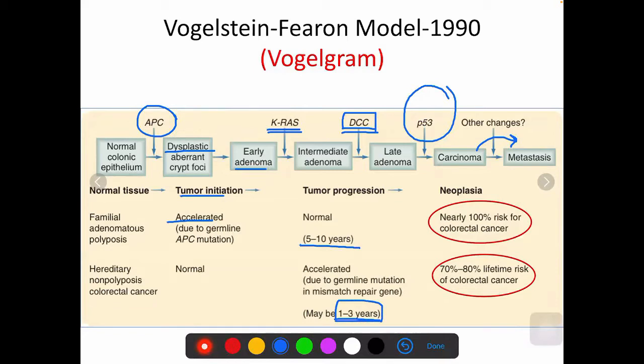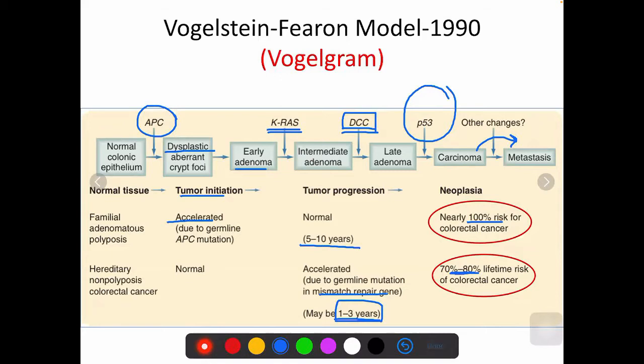We will come to it in HNPCC. So FAP has nearly 100% penetrance. Almost all of your FAP patients will develop colorectal cancer. But only up to 70 to 80% of patients with the HNPCC gene, who have this germline mutation in the mismatch repair gene, will develop colorectal cancer. The rest of the 20% will not be affected. So that is the penetrance of this gene.